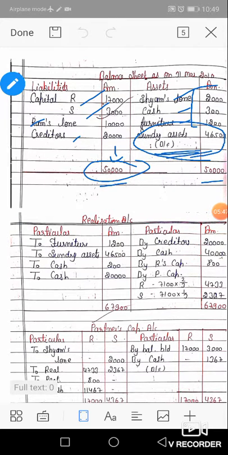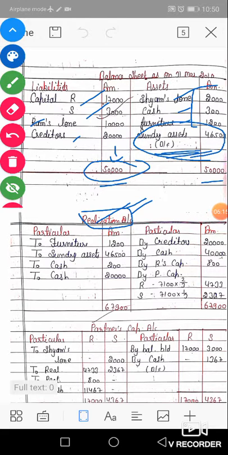So our next work is to prepare the realization account, the most important work of this chapter. From the exam point of view, it is the most important numerical. Only a realization account can be asked in the board exam, or a complete numerical in which the balance sheet, realization, partners' capital account, cash account and all works are done.